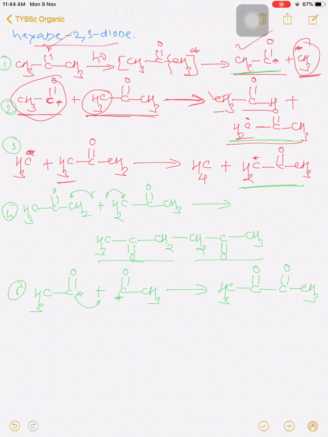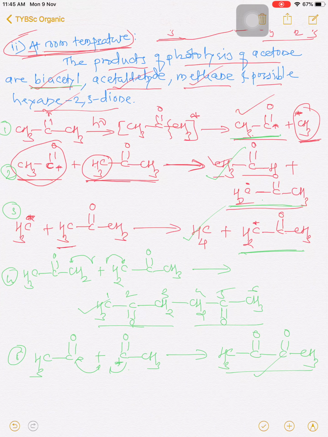These two reunite and there is a formation of the fourth product. So initially acetaldehyde is formed, second methane is formed, then a 2,5-dione system is formed, and diacetyl formation takes place. So this is the overall reaction.